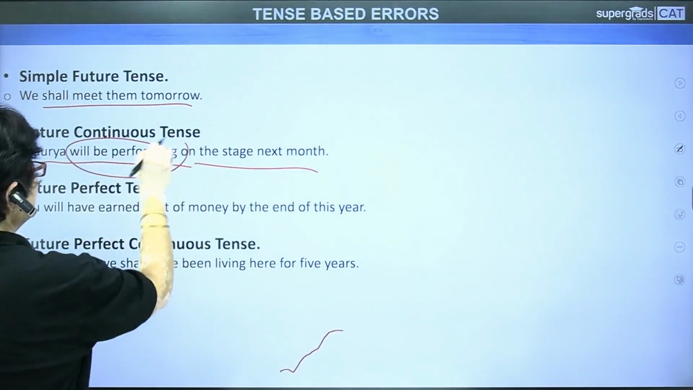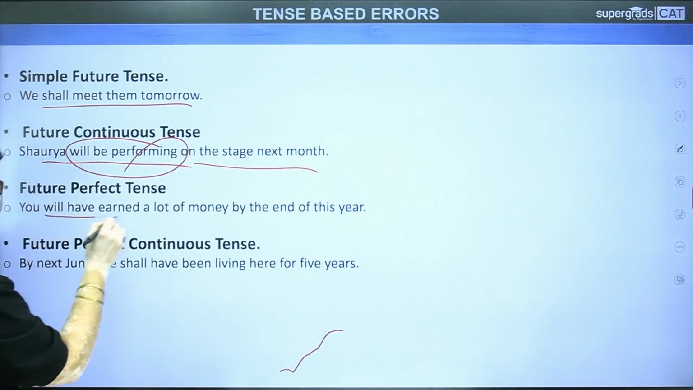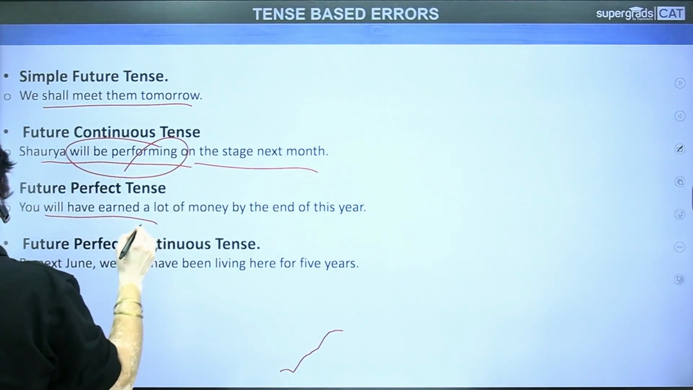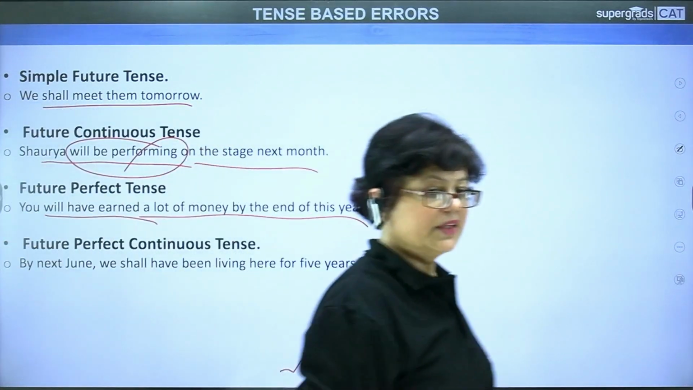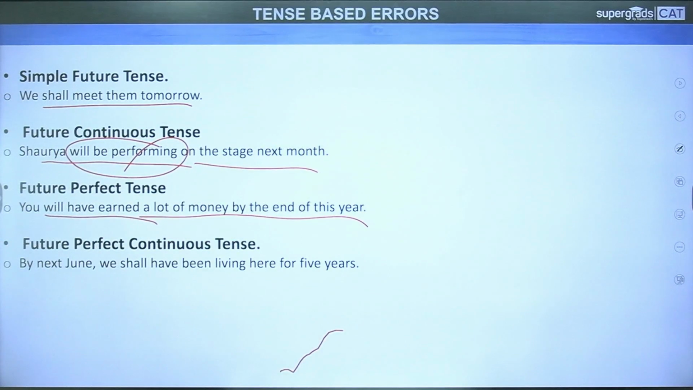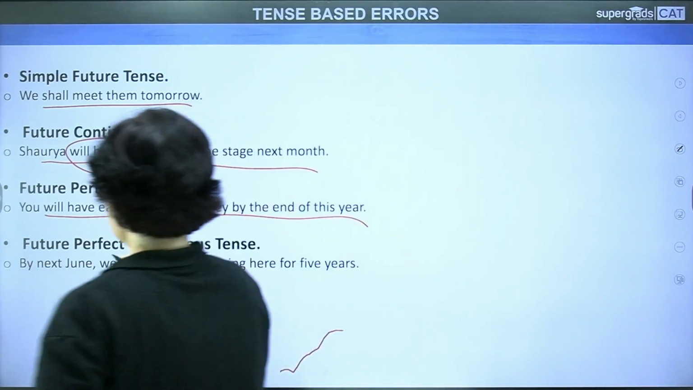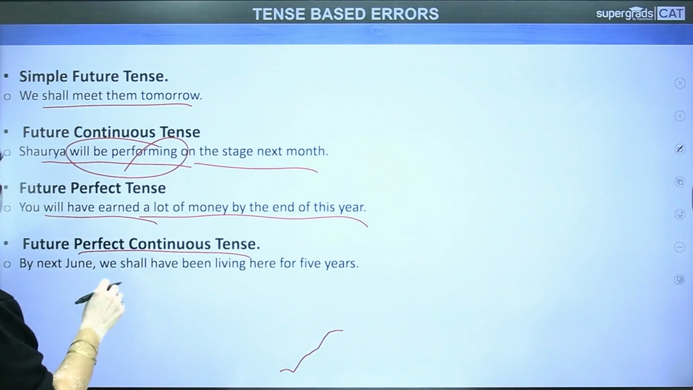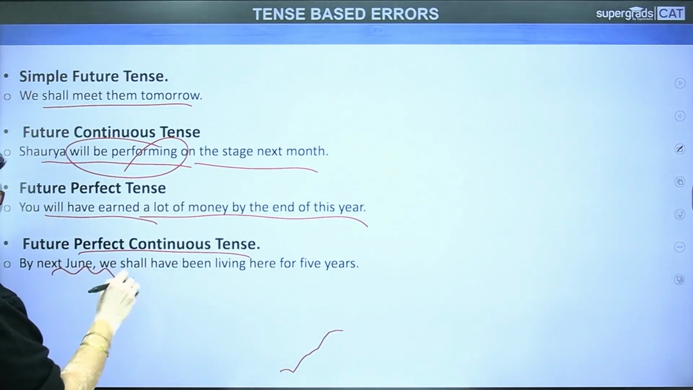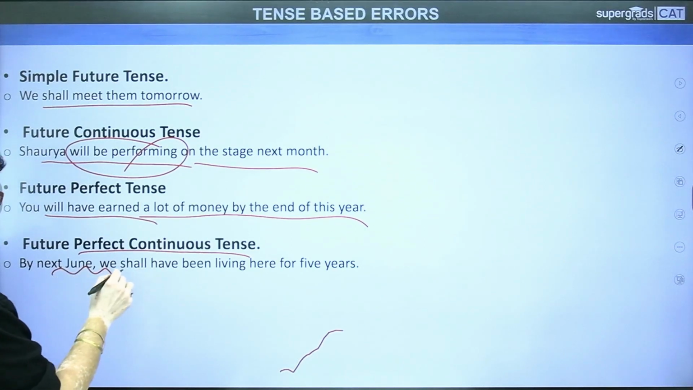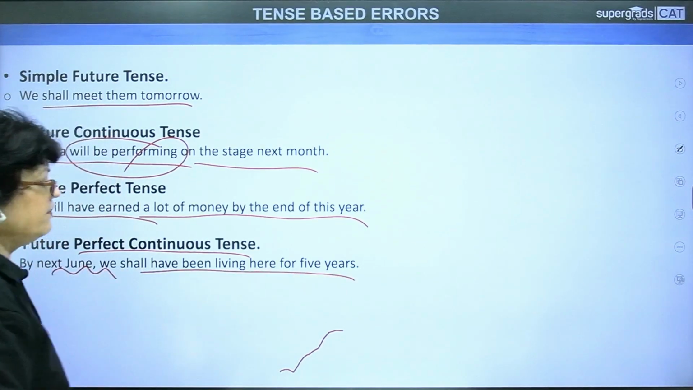See, continuous tense. Future perfect tense. You will have earned a lot of money by the end of this year. So it is expected that by the end of this year, this person will have earned a lot of money. Future perfect continuous tense. By next June, we shall have been living here for 5 years.